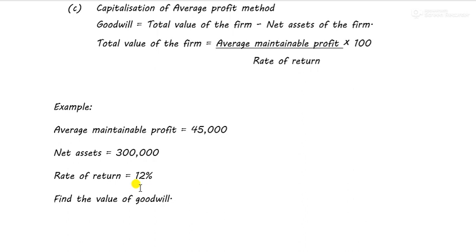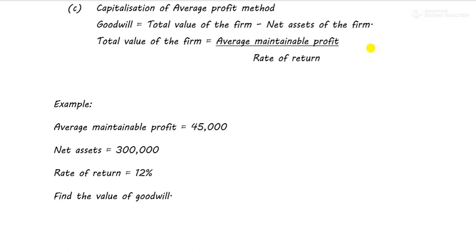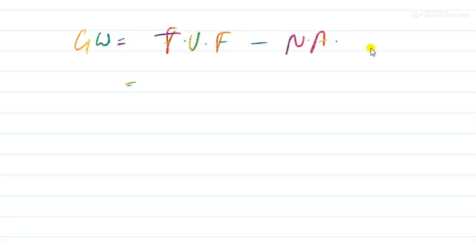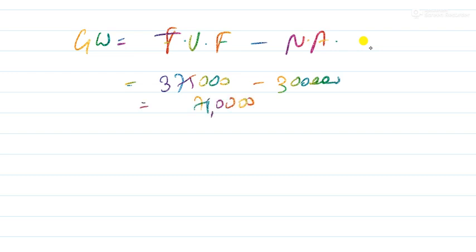Now don't do into 100. If you are dividing by 12%, you don't have to do into 100 again. So my total value of the firm comes to 3,75,000, minus net assets of the firm, given as 3 lakh. So 75,000 is my goodwill.